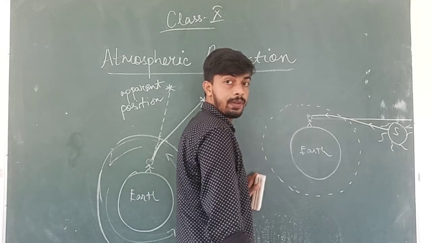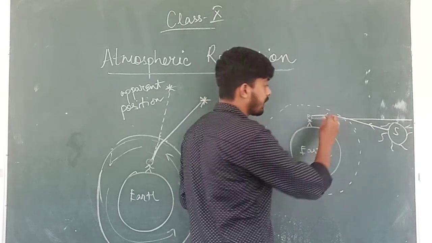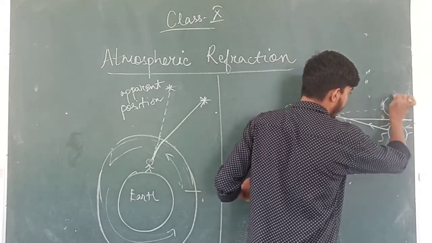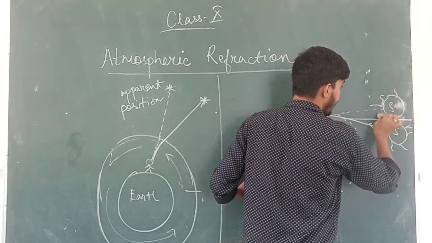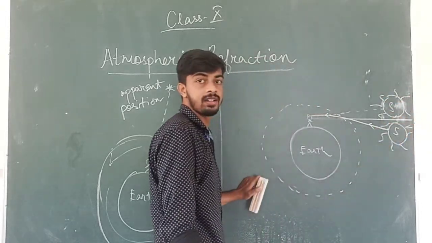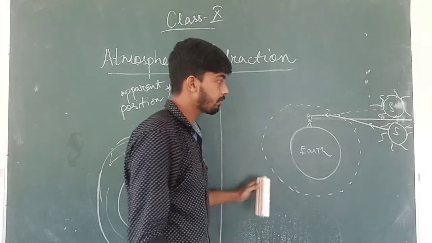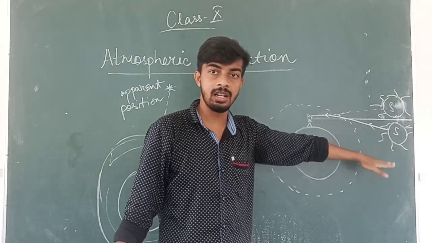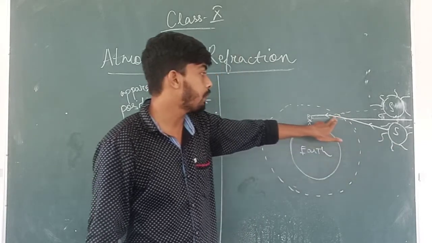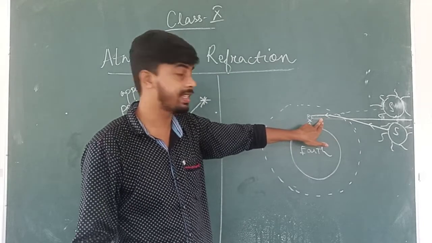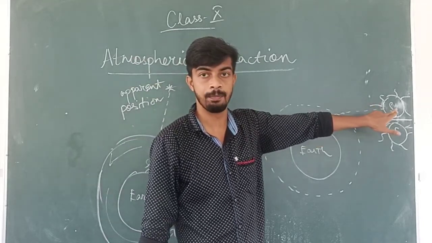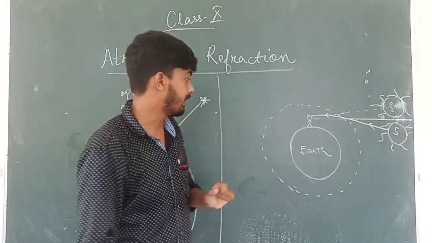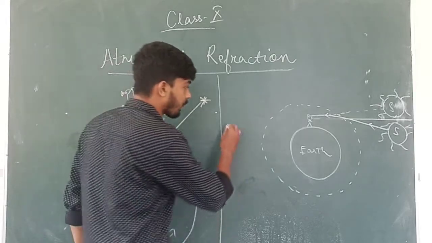But because of atmospheric refraction, we see the apparent position of the sun and we think the sun has already risen. The original position of the sun is still below the horizon, but because of atmospheric refraction, we see the sun as already risen. Due to this, we see the sunrise 2 minutes early.